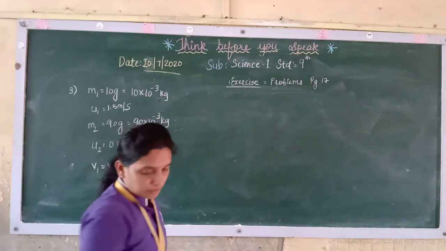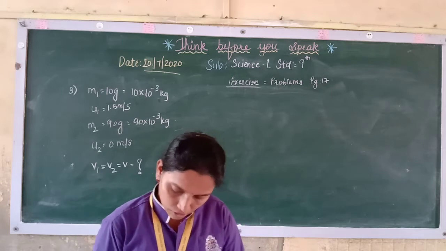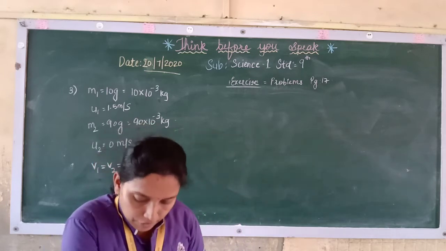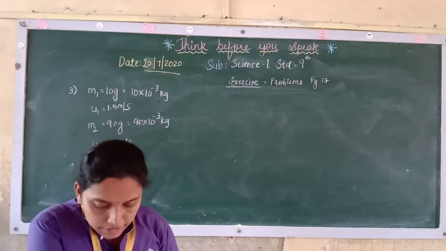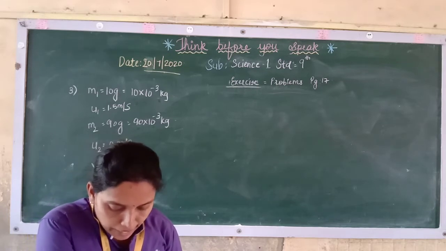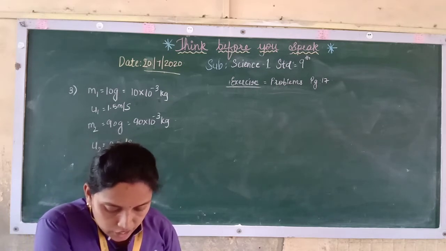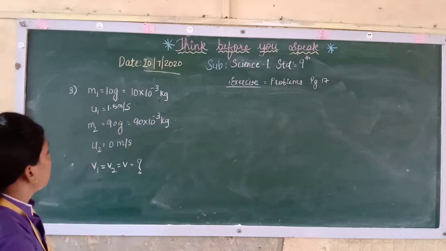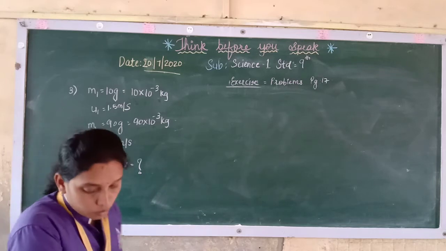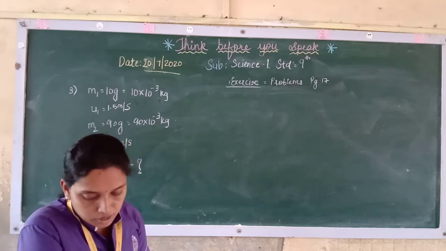Now further, we have written the speed also there. The bullet penetrates a thick wooden plank of mass. The plank was initially at rest. So U2 is 0 meter per second.